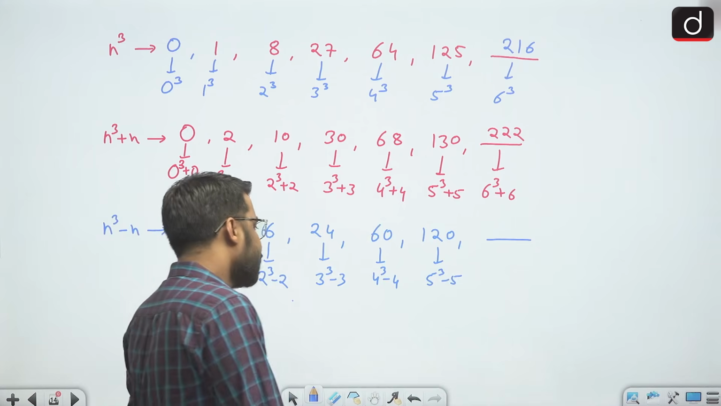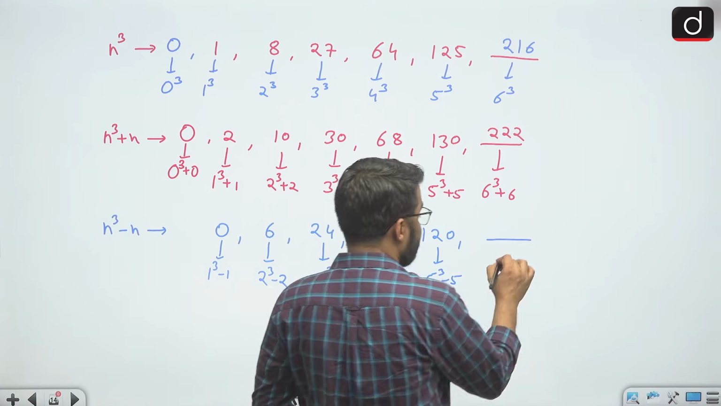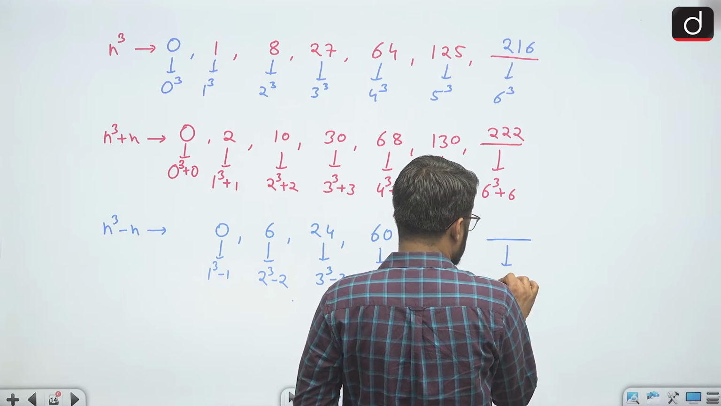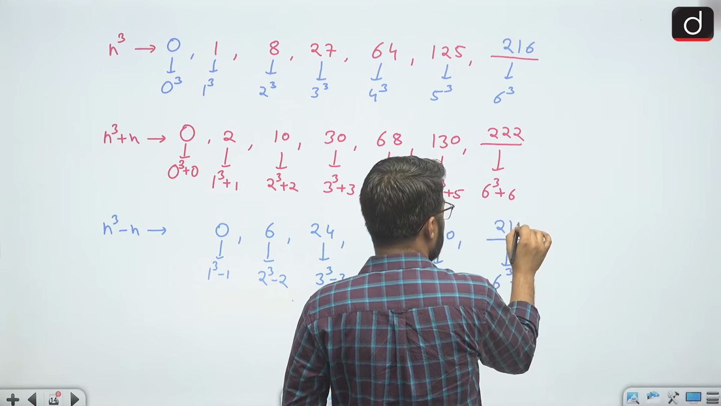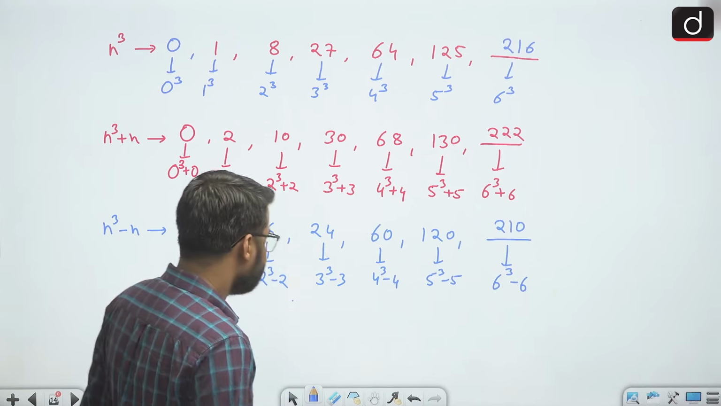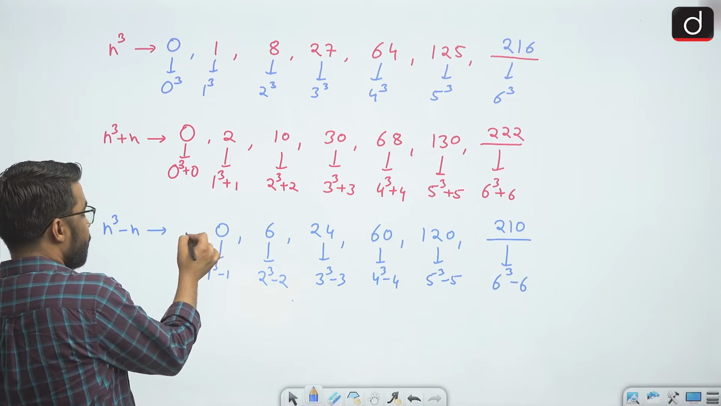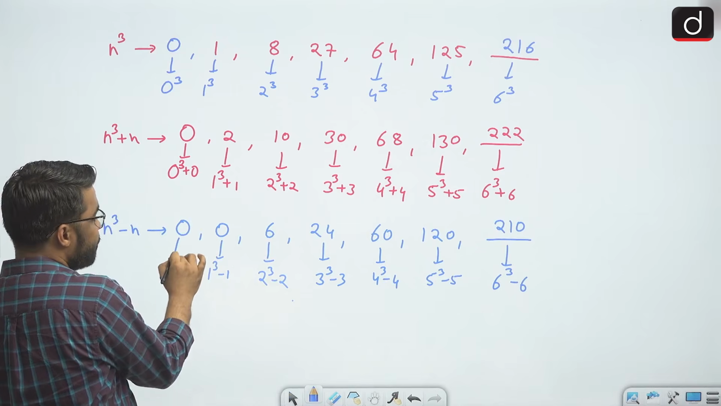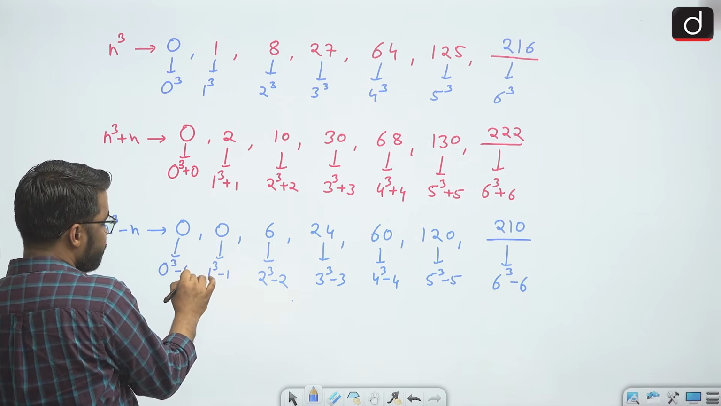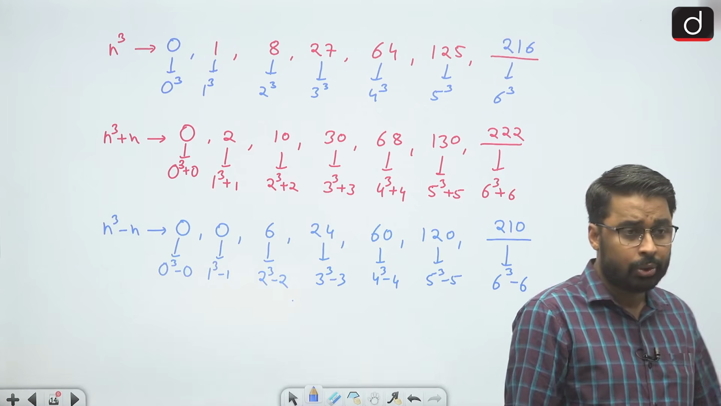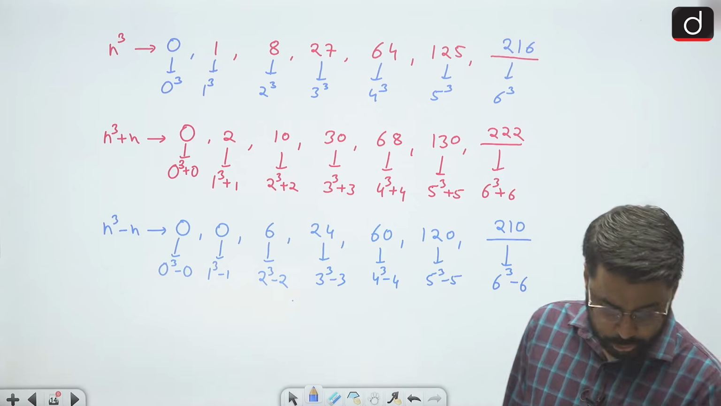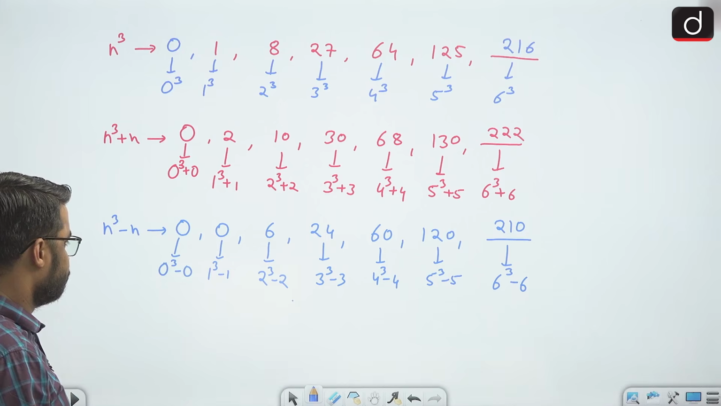Right, so we are taking perfect cubes of consecutive numbers. After 5, the next consecutive number will be 6. So it will be 6 cube minus 6, which will be 210. Now here my first term can be 0 also, because we can write 0 as 0 cube minus 0. Make sure that you copy this. All these examples are very important for you. Make sure that you copy them.